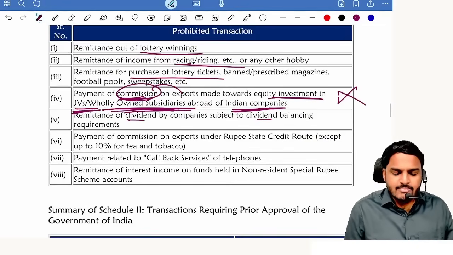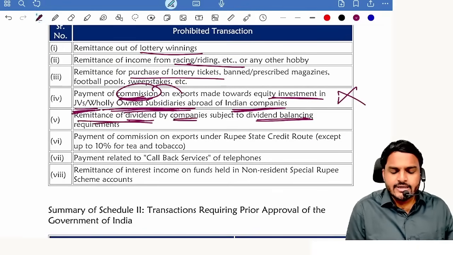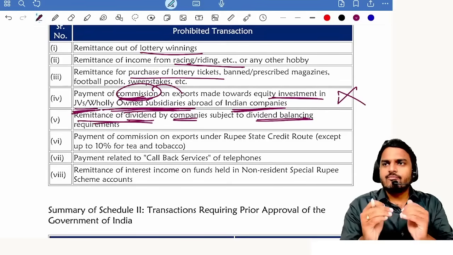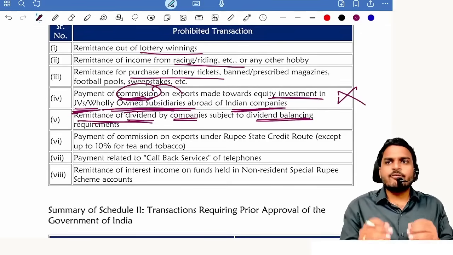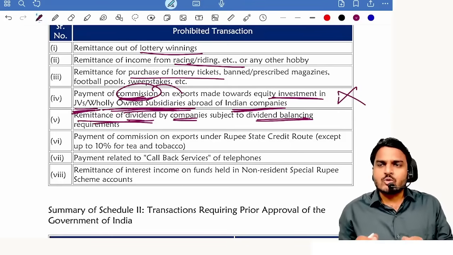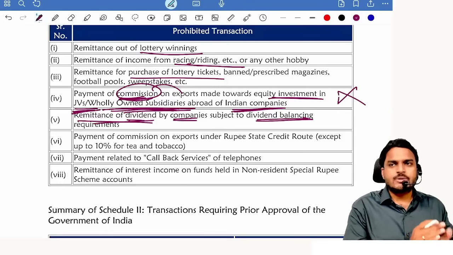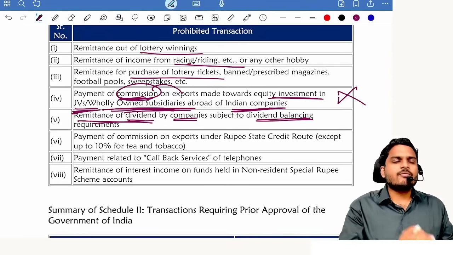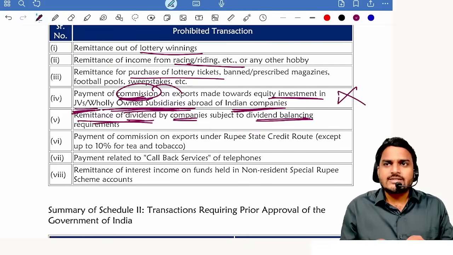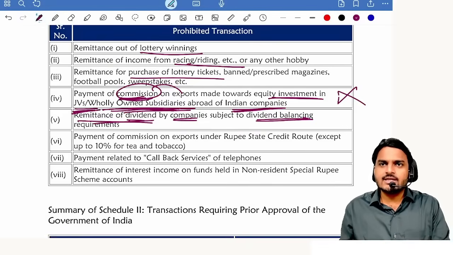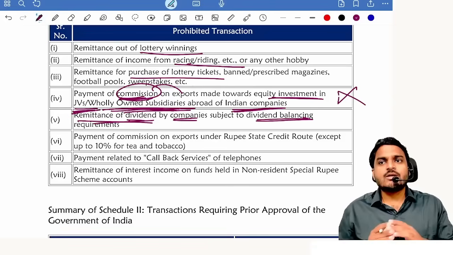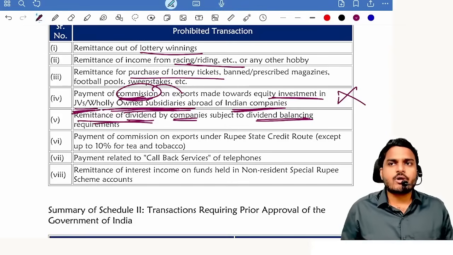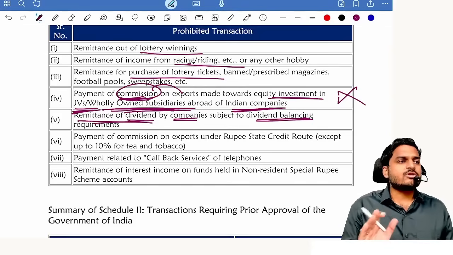Next one, if dividend balancing is applicable, then remittance of dividend by Indian companies is also prohibited. Dividend balancing, I told you: a foreign company came to India, set up one plant in India, and that plant produced some 50,000 goods. Out of 50,000 goods, 20,000 were sold in India, they got Indian rupees. 30,000 units were sold outside India, they got foreign currency. Now with respect to 30,000 units, whatever profit is there, that profit is available in foreign currency, and that can be withdrawn in the form of dividends. But the profits which they got from domestic sales in India, they can withdraw, but they cannot withdraw in dollars.